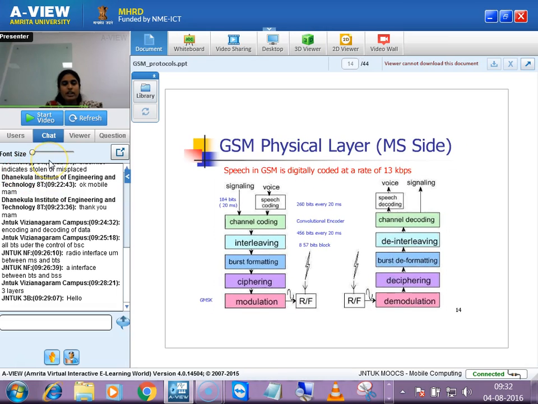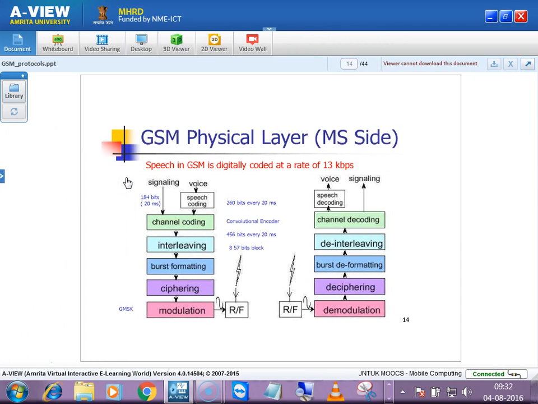Whenever we are studying the architecture, just go through the names of the network elements present in it. The name itself suggests something. The authentication center is the one that has the authentication vectors and algorithms. Each network element has a meaningful name, so you can correlate the functionalities. The authentication center gives the algorithm vectors, and based on that, the MSC decides which algorithm to choose from the list of algorithms.